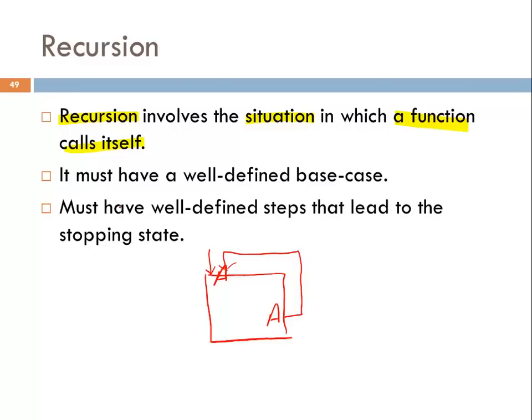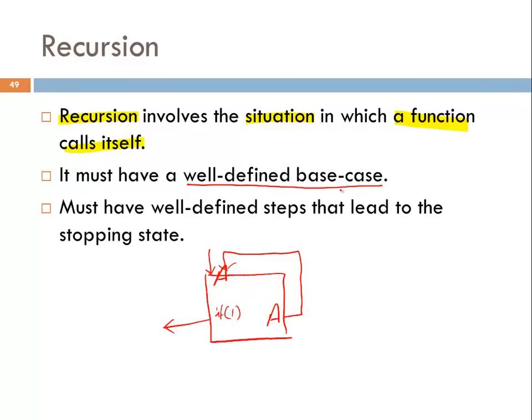That's why it must have a well-defined base case. What is base case? Base case is the condition in which a function stops calling itself. So it should have a base case. For example, this is the case. If something, there is a case, and whenever this case executes, your program terminates. So your program's beginning point is this, then it keeps calling itself, and somewhere this base case will be called and your program will terminate. That will be the correct way.